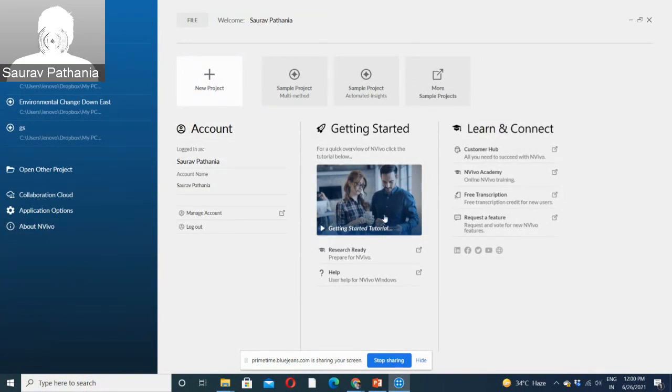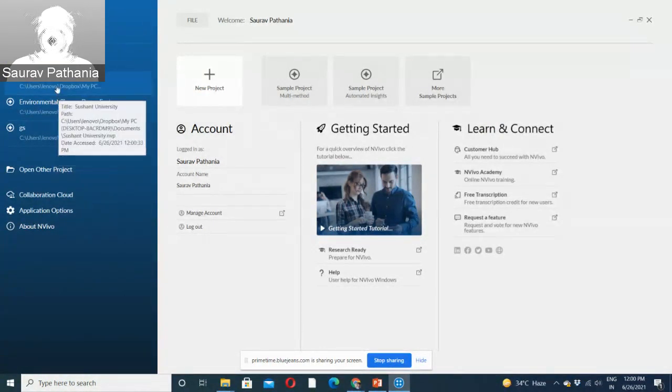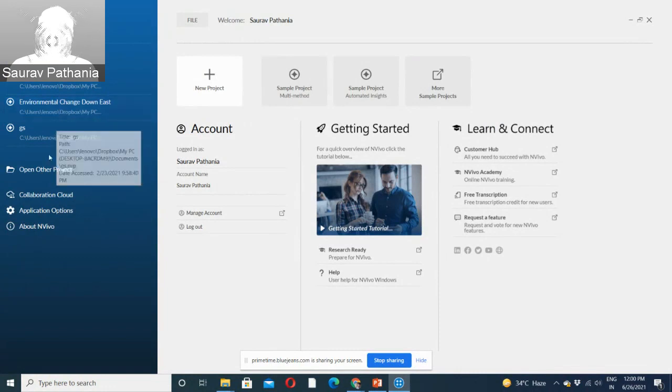Right. So, Saurav, as I was saying, any project which we work on is shown under recent projects. So you can open any project again from here. If I want to open this project, it can be opened very easily from here. And if there are some projects which are not shown under recent because we are not working on them recently, we can click on open other project and go to the file where it is saved. Any project which we work on in NVivo is saved with the extension .nvp. It gets saved in your documents folder. You can go there and select that project and it will open inside NVivo very easily.